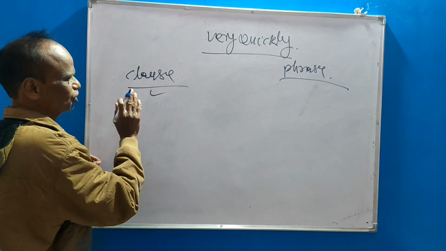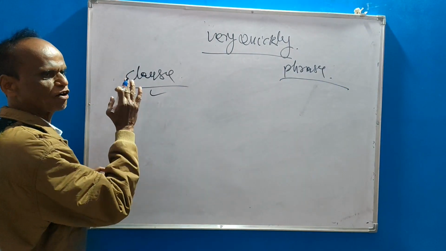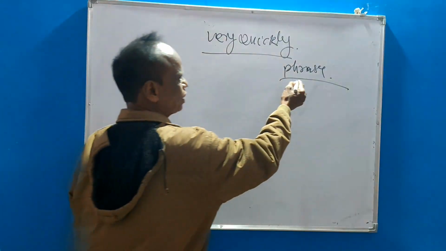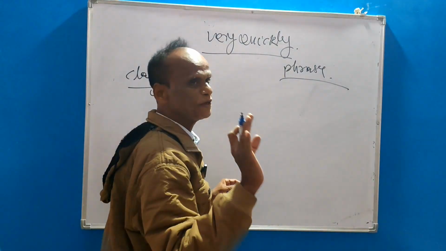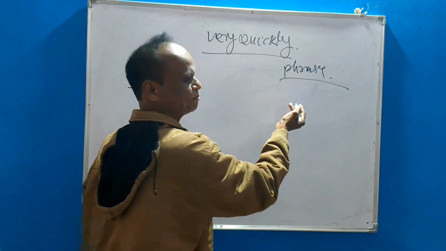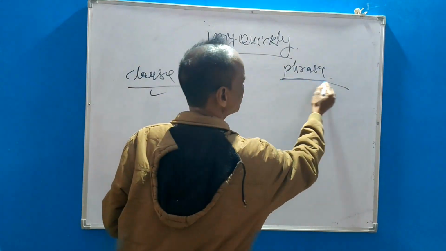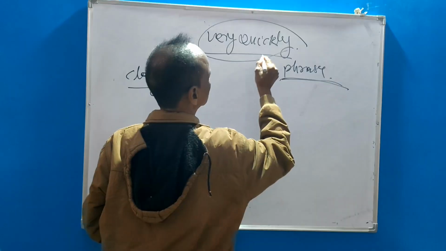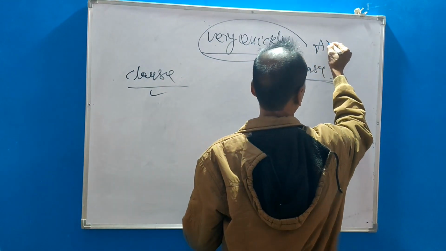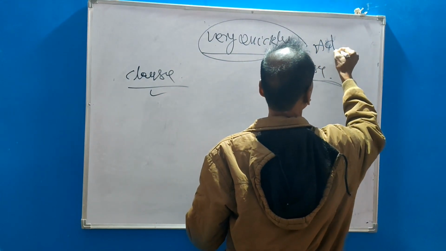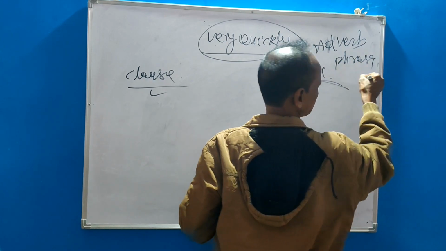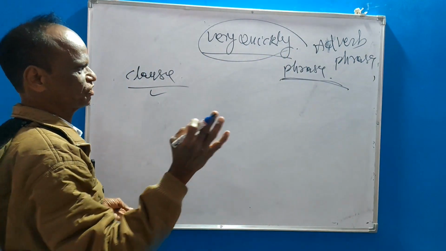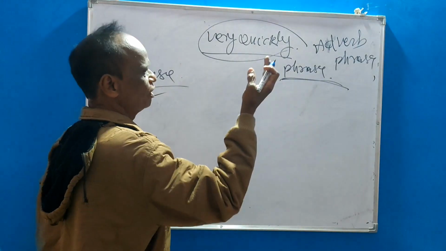A clause contains subject, finite verb, and complete sense or complete meaning. But a group of words does not express complete sense or meaning. No finite verb, no subject. That is phrase. So it is a phrase. That is adverb phrase. Phrase types: adverb phrase, conjunction phrase, preposition phrase, noun phrase.